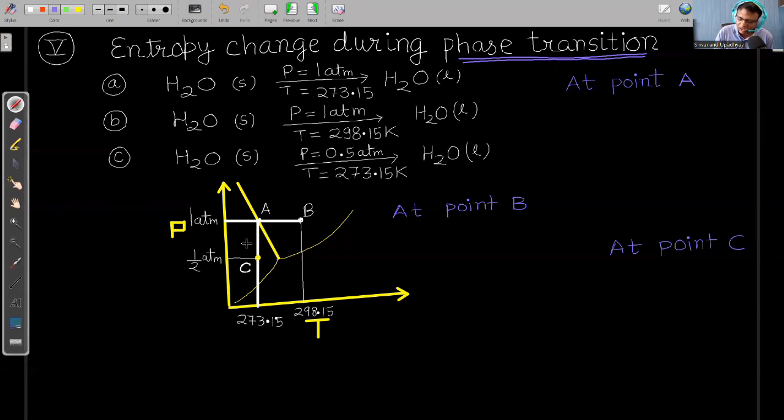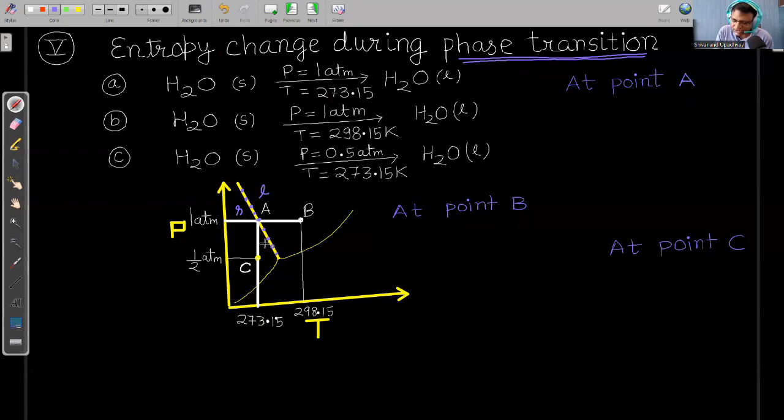273.15 Kelvin, अगर हम प्रेशर वर्सेस टेम्परेचर ग्राफ वाटर के लिए ड्रॉ करें, तो ये जो लाइन है, अगर इस पे कोई पॉइंट एग्जिस्ट कर रहा है, मींस there is an equilibrium between solid state and liquid state, right? So there are infinite points on this line, right? So there are infinite conditions where there is an equilibrium between solid and liquid. तो एक solid और liquid का equilibrium means melting point. तो एक substance के infinite number of melting point हो सकते हैं. If you change the pressure, melting temperature will change.